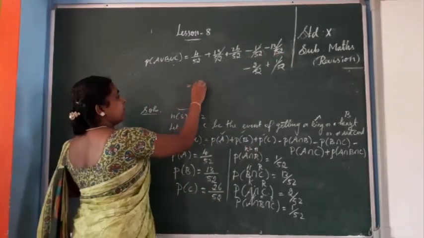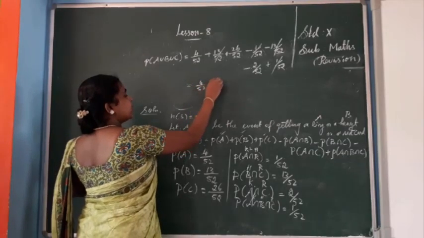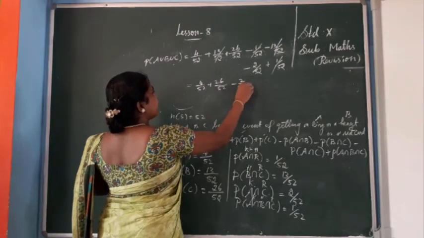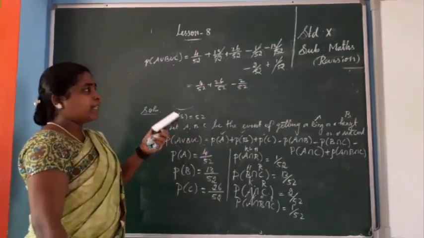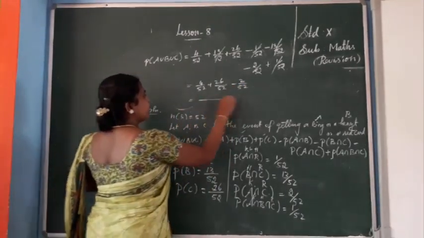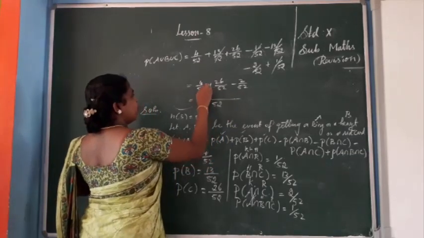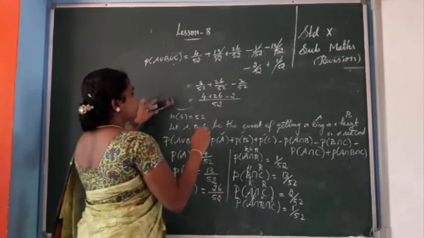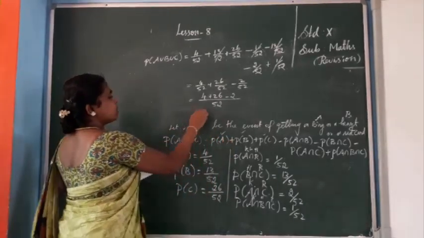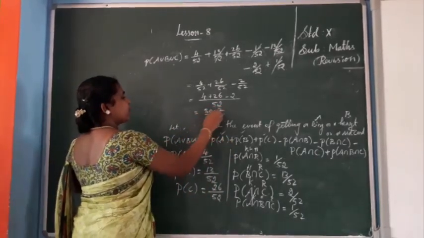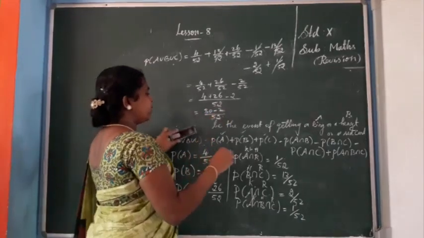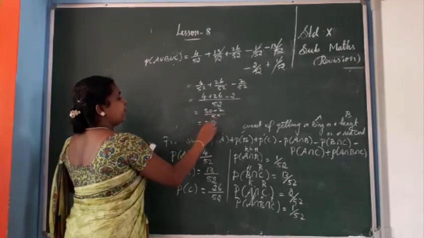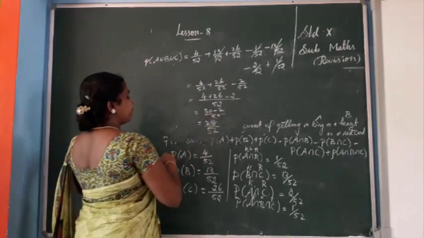What are the terms remaining? 4 by 52 plus 26 by 52 minus 2 by 52. Isn't it? So now see the denominator. The denominator is same, 52. See the numerator: 4 plus 26 minus 2. 4 plus 26 is 30. So 30 minus 2 by 52. 30 minus 2 is 28. So 28 by 52.